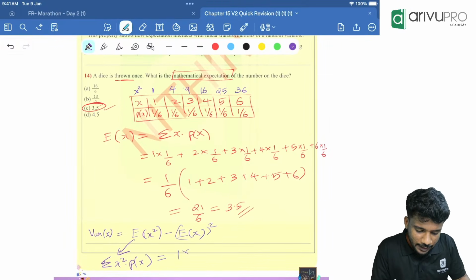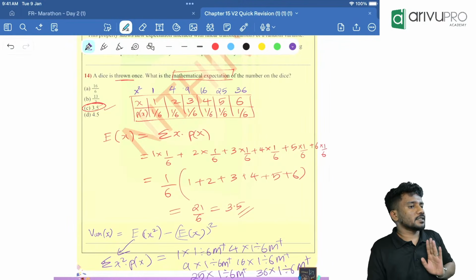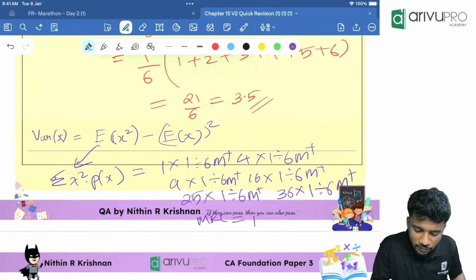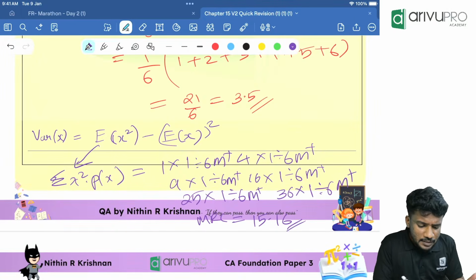That is 1 into 1 divided by 6, M plus. Then 4 into 1 divided by 6, M plus. Then 9 into 1 divided by 6, M plus. Then 16 into 1 divided by 6, M plus. Then 25 into 1 divided by 6, M plus. Then 36 into 1 divided by 6, M plus. Then click MRC. How much is it? 15.16. Everyone got 15.16. So that is the first value.